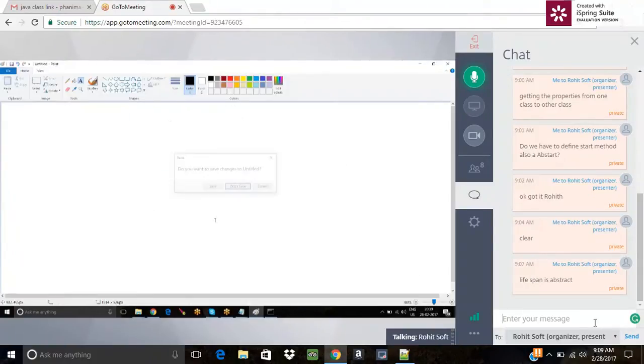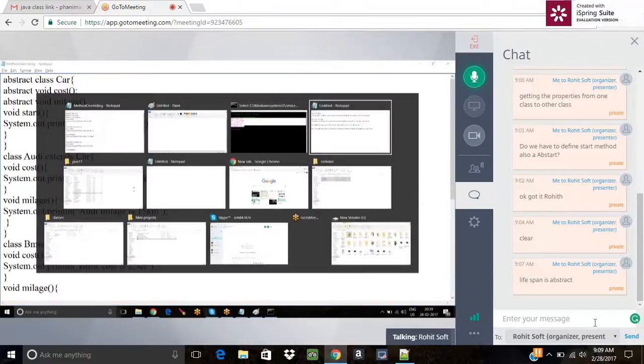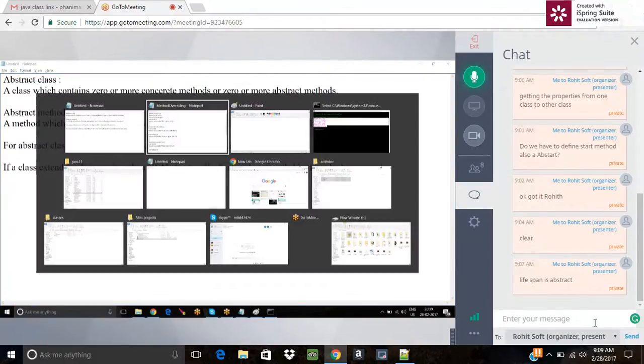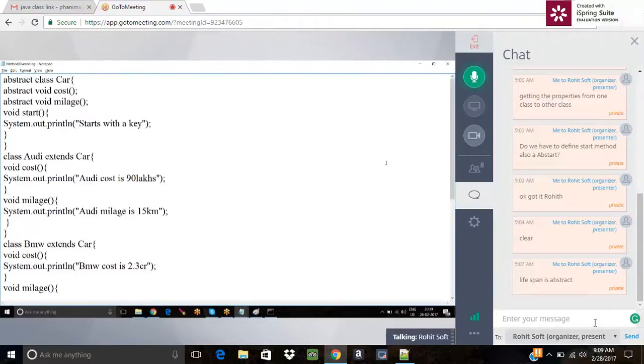Now, what you have seen is that if a class extends an abstract class, all abstract methods must be overridden in the subclass. The next scenarios are concepts we have learned, and we have to check whether those are possible or not. Like, is method overloading possible inside a class? That we have to see.